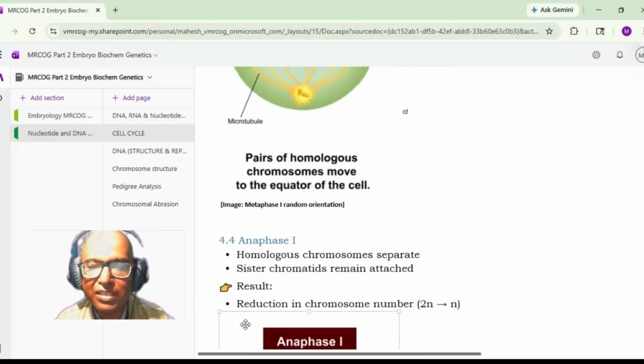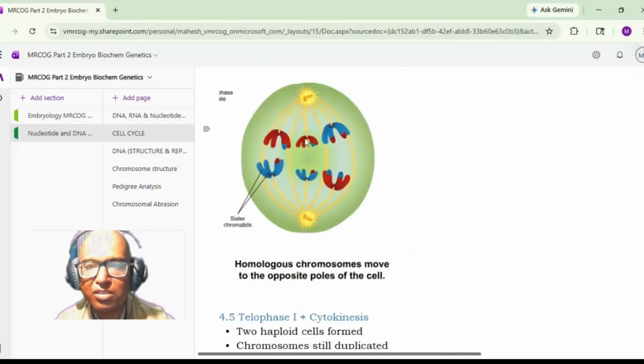Then the next phase is anaphase. So homologous chromosomes will separate, sister chromatids will remain attached. The result is a reduction in the chromosome number, that is from 2n to n. So in anaphase 1, the homologous chromosomes will separate. This is anaphase 1, where the chromosomes have started separating from each other. Homologous chromosomes will move to the opposite poles of the cell.